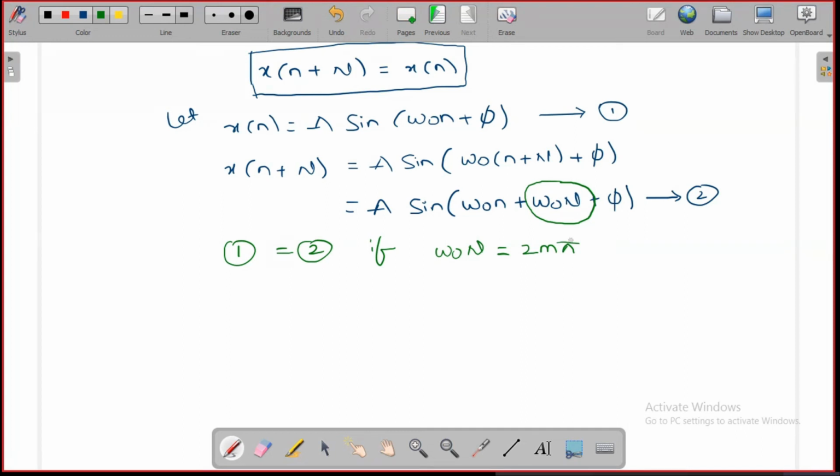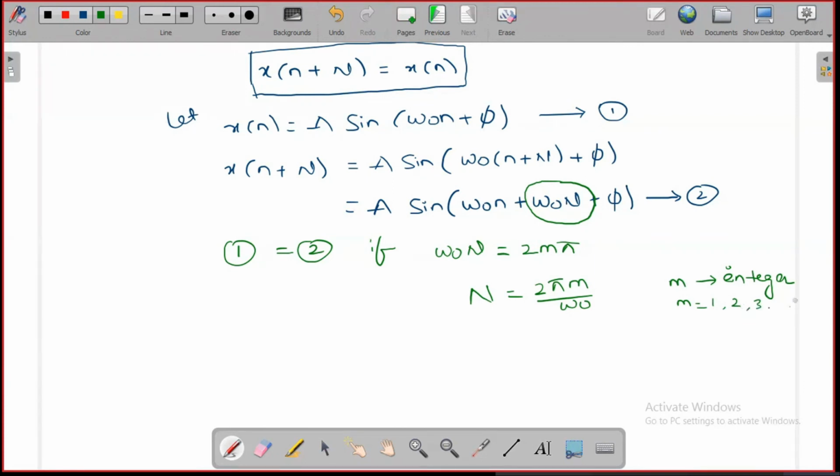Okay. Now from this, what is the period n? Period is simply 2 pi m divided by omega naught, where m is an integer, starting from 1, 2, 3 and so on.